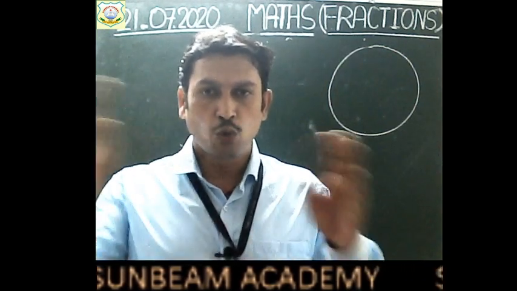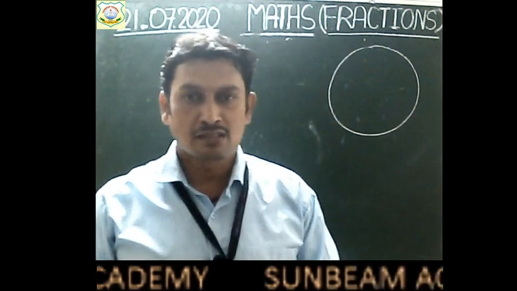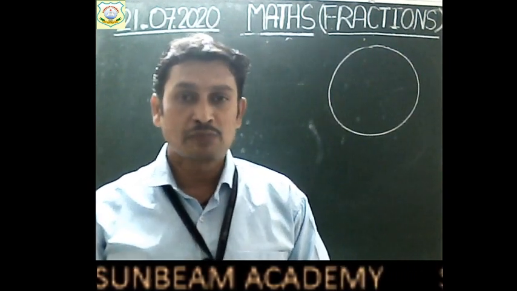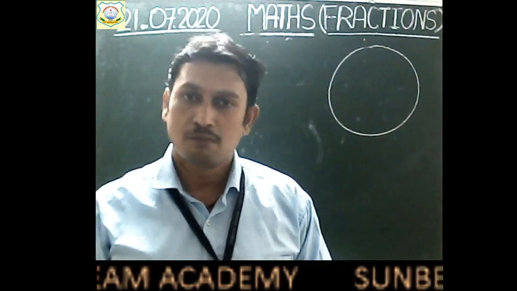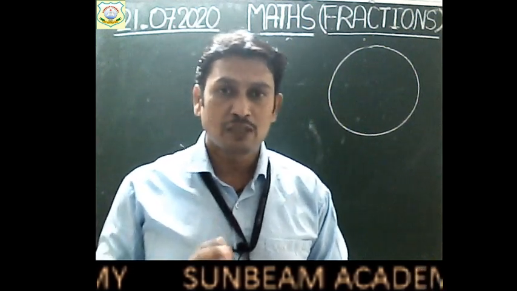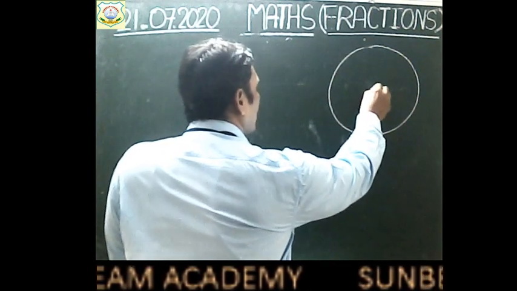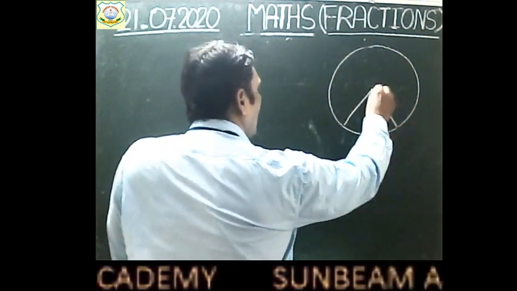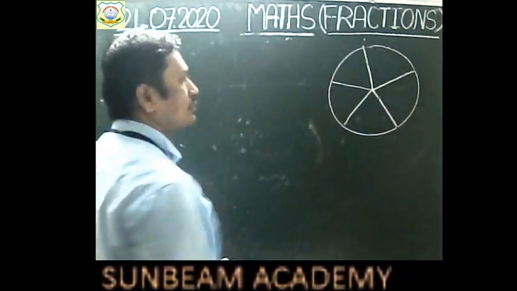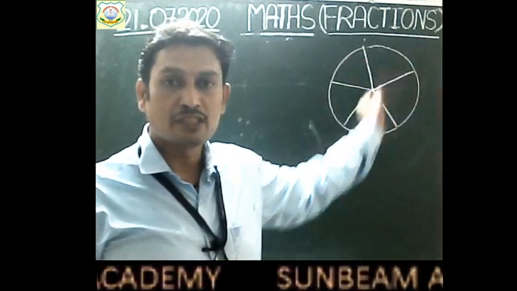Can each member get the whole watermelon, children? No. What you will do? You will have to make partitions. Okay, children? So there are five members in your family. So how many partitions you will make, children? You will make five partitions, right? So you will divide this watermelon into five equal parts. How will you divide, children? Let us see. This is the watermelon. Suppose this is one part and second part. This is the third part, fourth and fifth part. In this way, we can divide this watermelon into five equal parts.